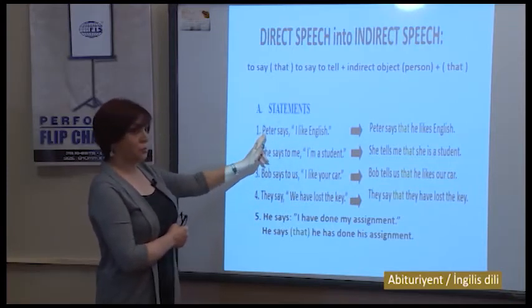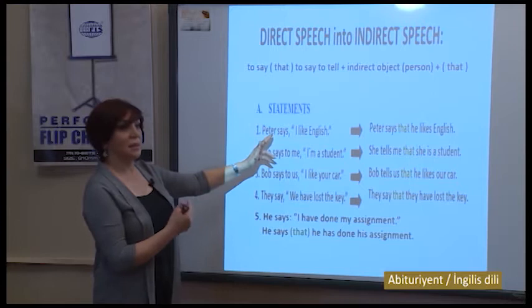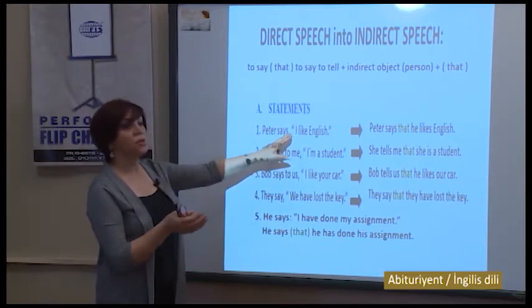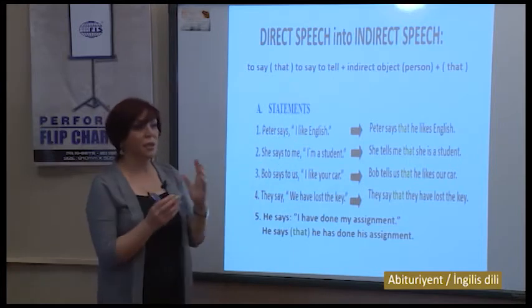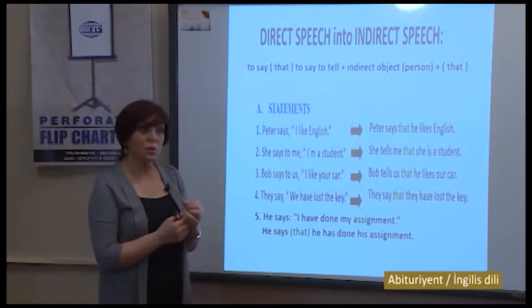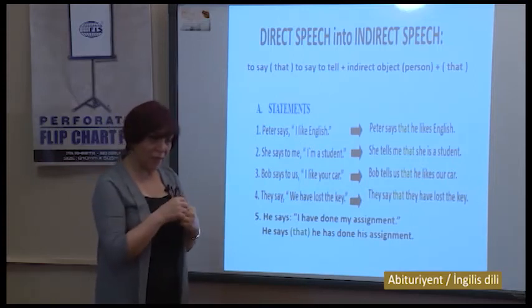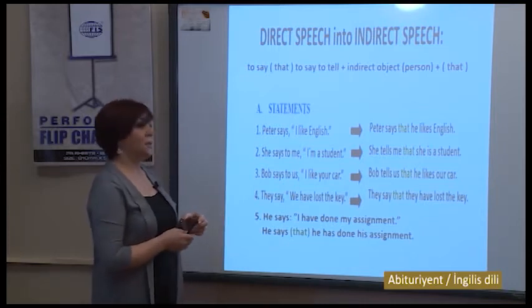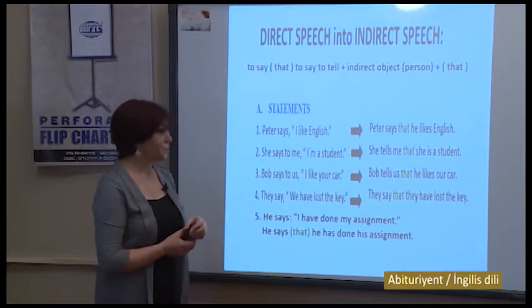I belongs to Peter. Peter is a man or a boy, so I will change to he, and he is third person singular, so we'll use the verb in third person singular. We will add s. Peter says that he likes English.